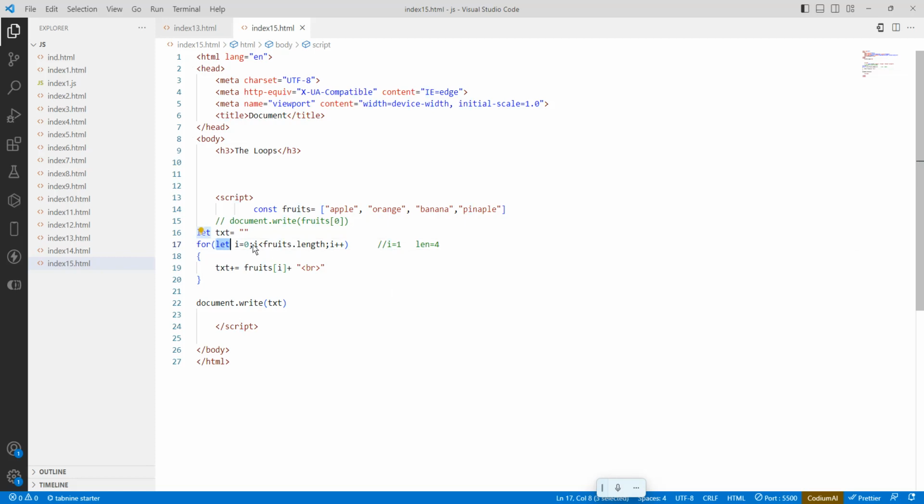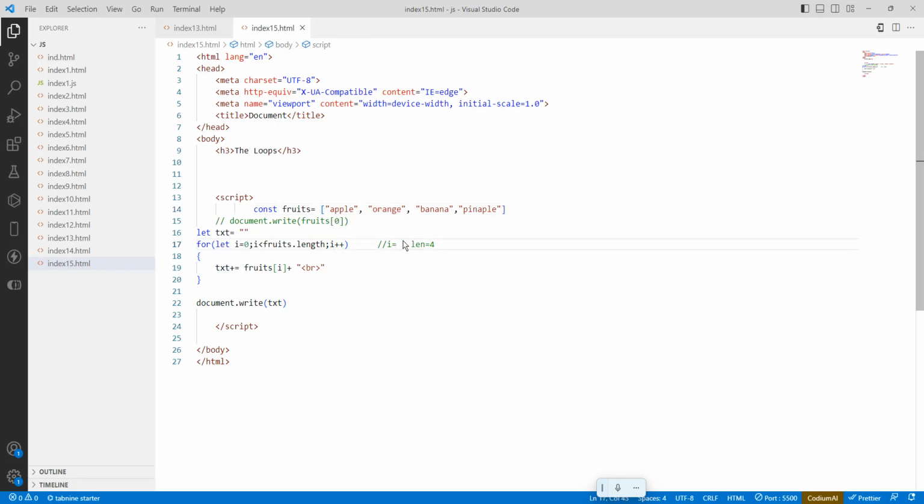So is 1 less than fruits.length? Yes. Why? Because the length is 4. So is 1 less than 4? Yes. Then fruits of 1 is orange. The orange is added along with the apple. Okay, so now increment by 1. So 1 plus 1, so here it is 2.